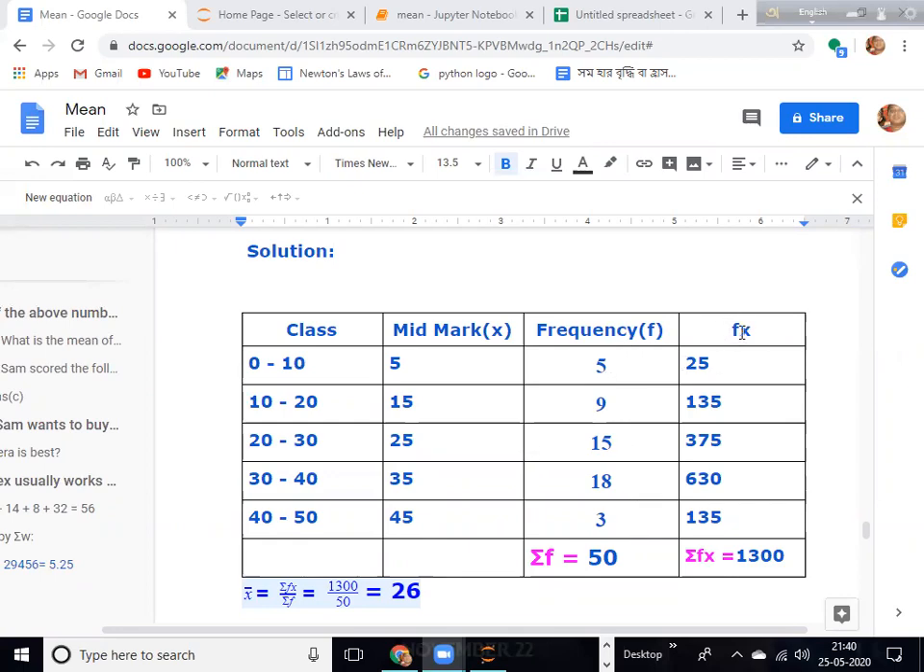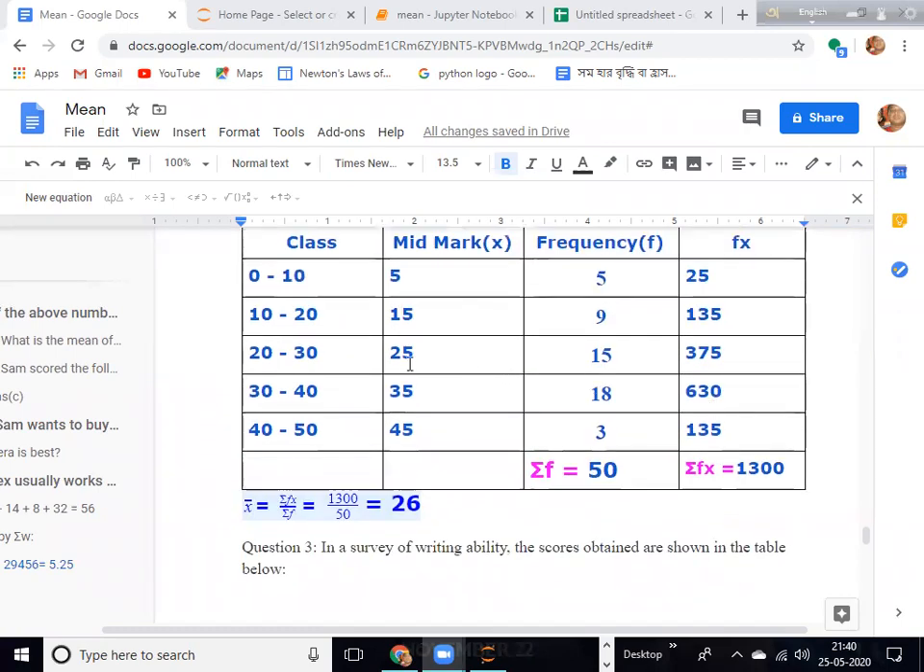Now you multiply the frequency with the mid mark. 5 into 5 is 25, 9 into 15 is 135, and so on. 15 into 25 is 375, and 18 into 35 is 630, and 3 into 45 is 135. If you add these numbers, you get sigma fx as 1300 and sigma f as 50.